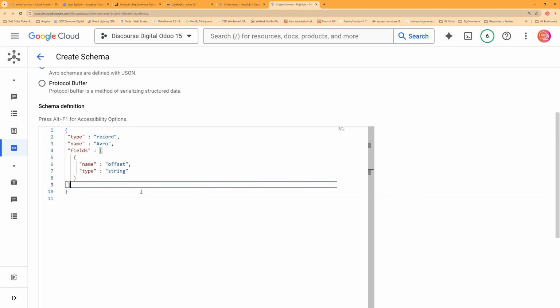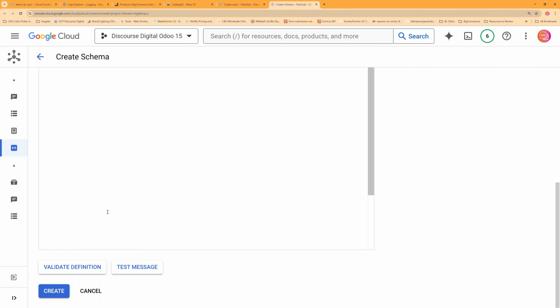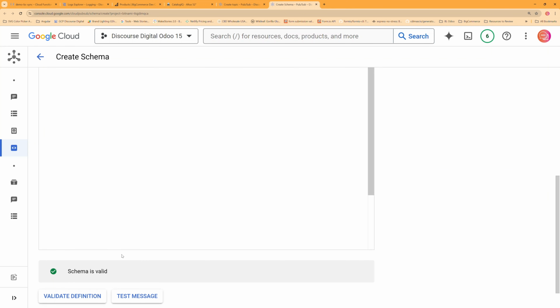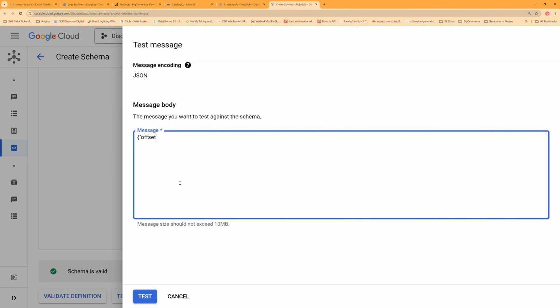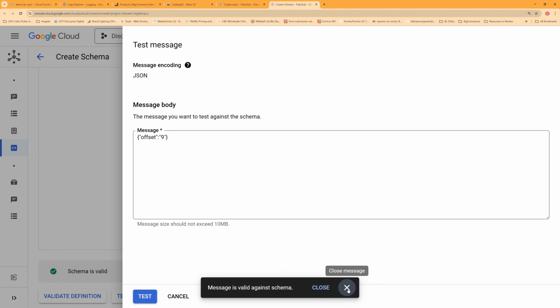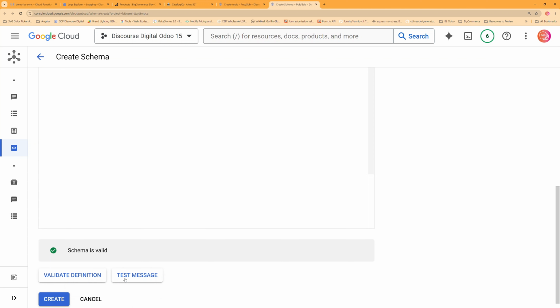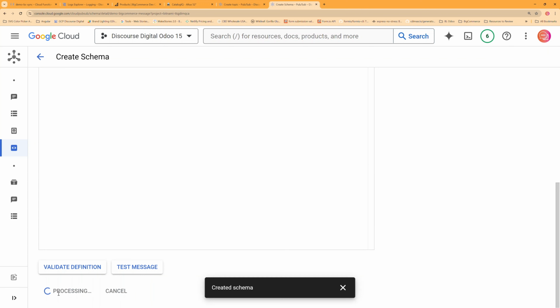And now all that's doing is telling the PubSub that it's going to expect messages in this type of schema. So we're going to have a data property with an offset property name, and then it's going to have an offset value, which is going to be a string. We can go down and validate the definition. Schema is valid. We can test a message. It would be in the format of offset. And our message is valid against the schema. We'll just go and create this now.